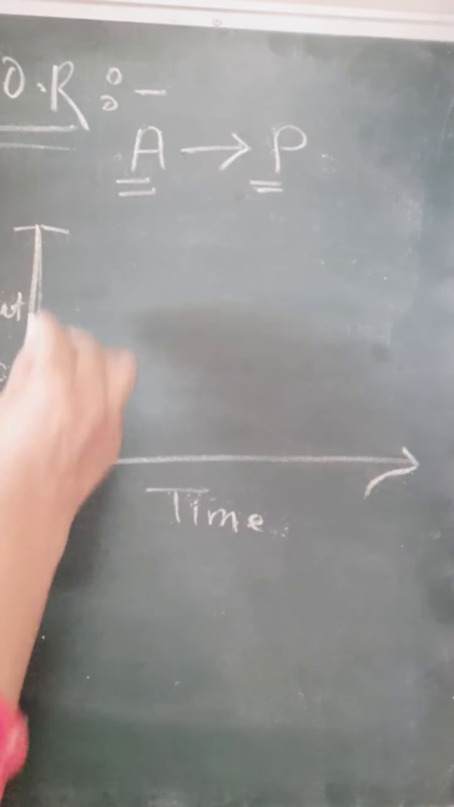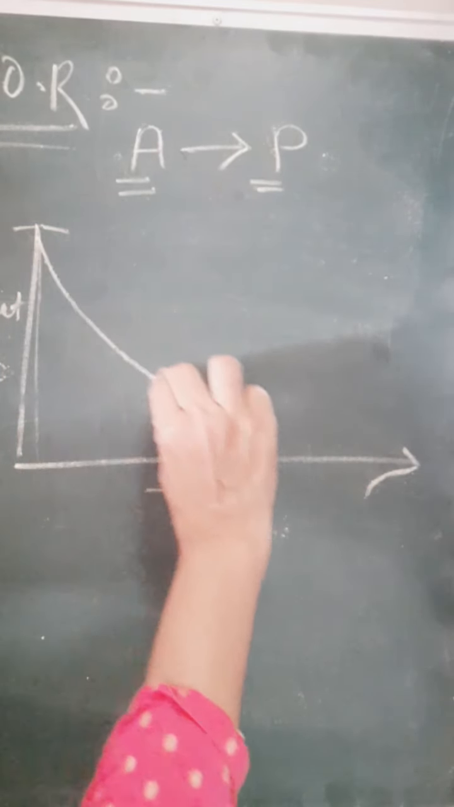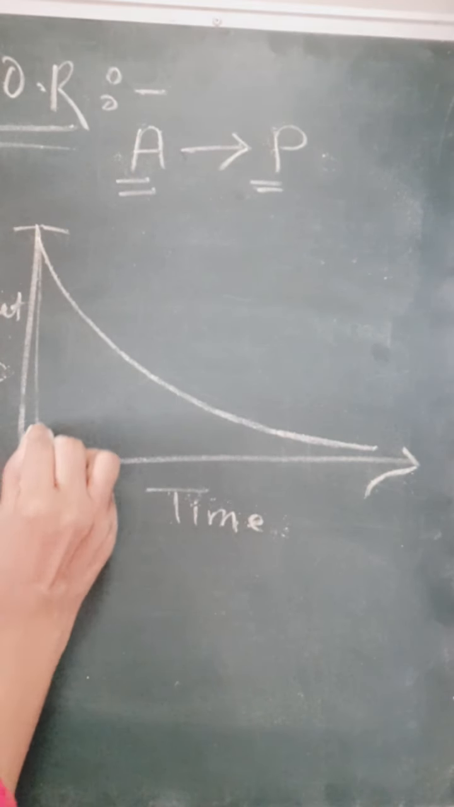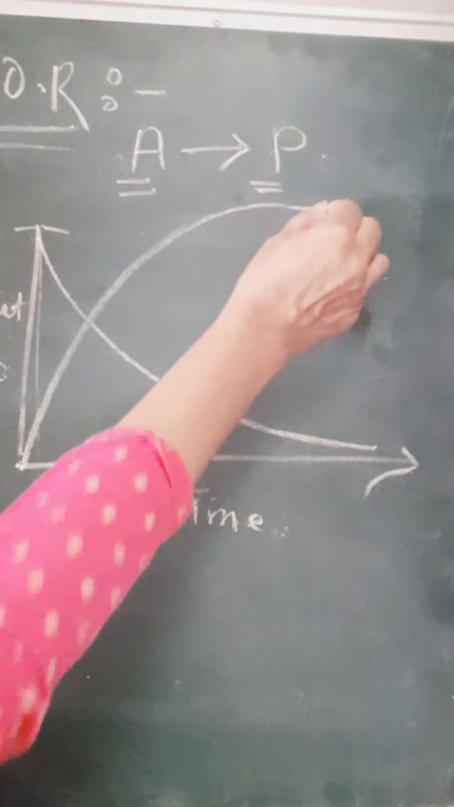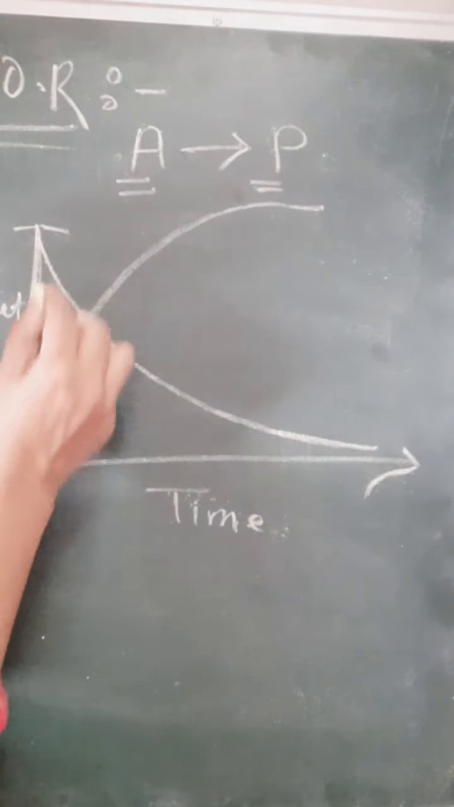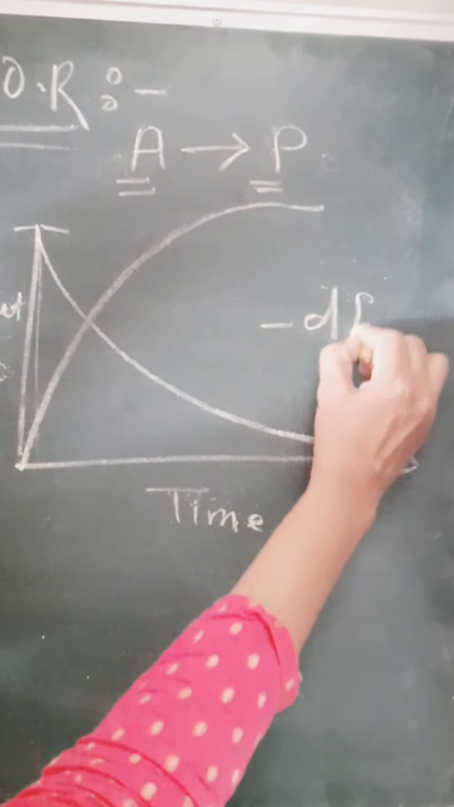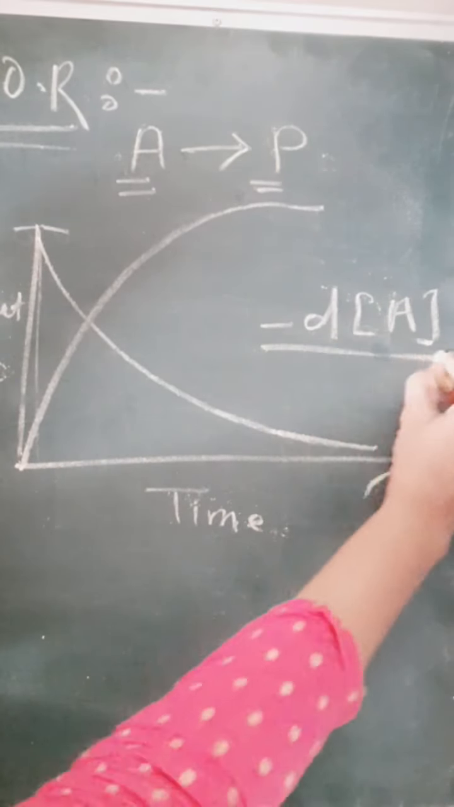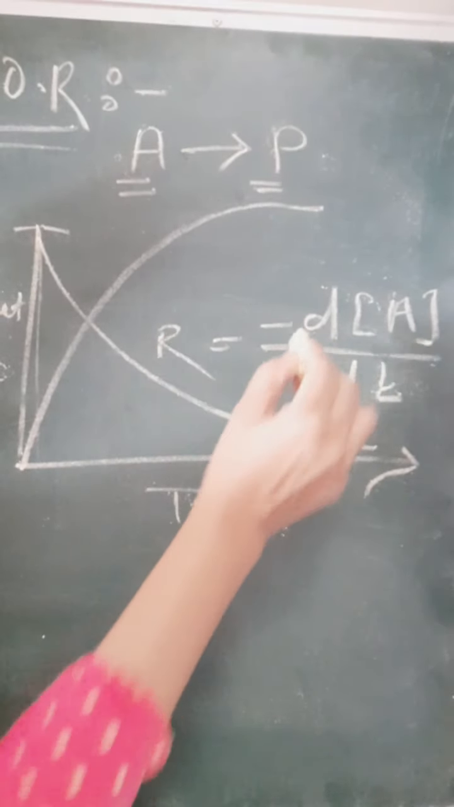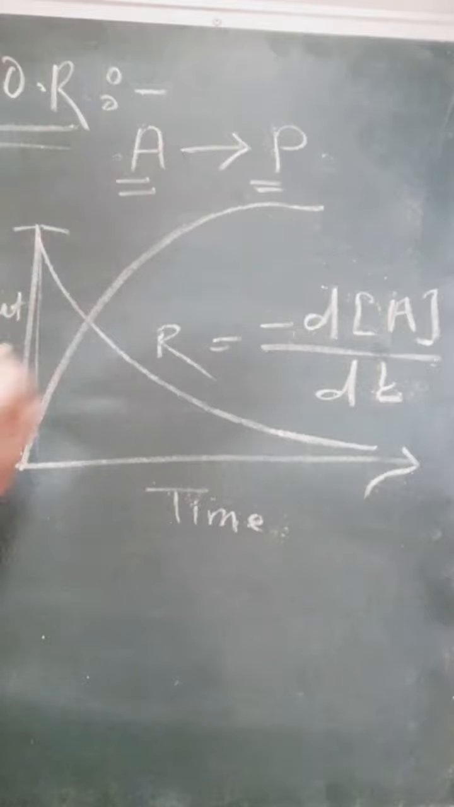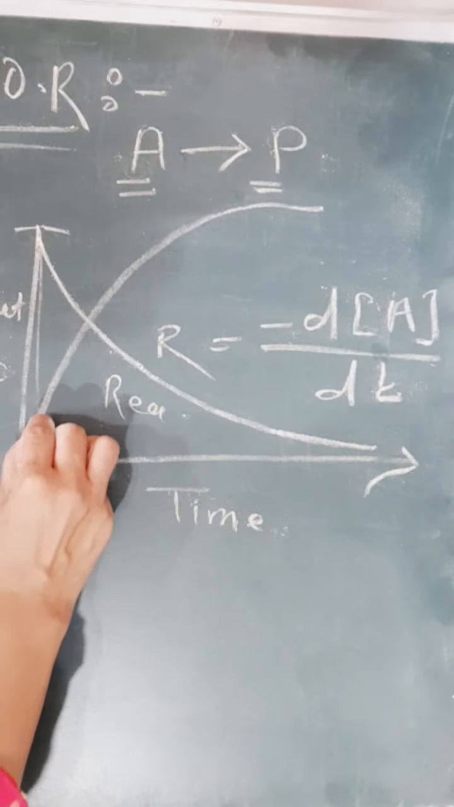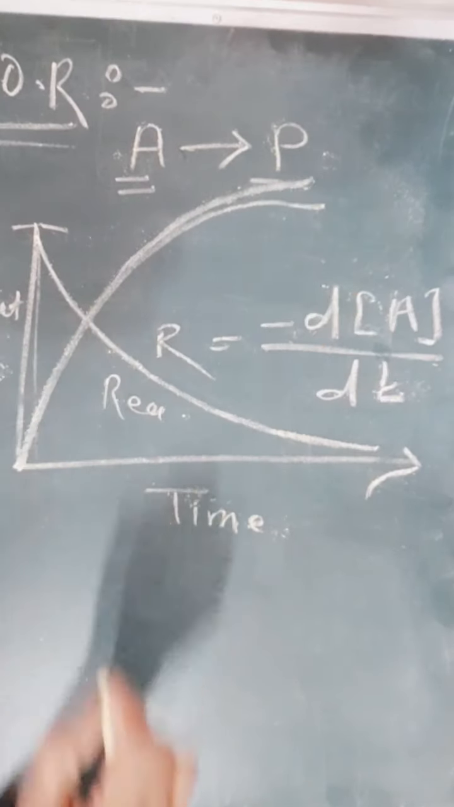Now you just look toward this. The concentration of the reactant simultaneously decreases, and at the same time the concentration of the product simultaneously increases. It clearly indicates that the concentration of the reactant decreases with respect to time, and this negative sign indicates that the concentration of the reactant decreases, and at the same time the concentration of the product increases.